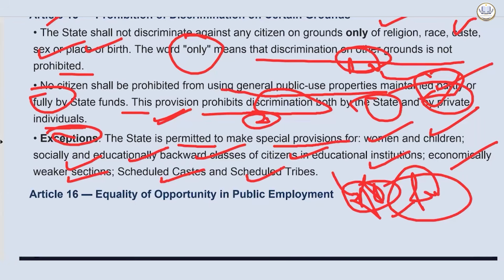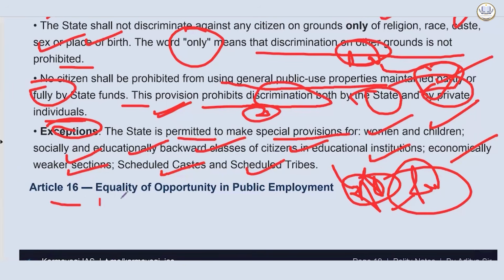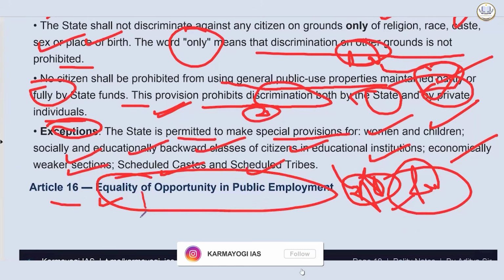These are special provisions or affirmative actions. They are coming because of Article 15 of the Indian Constitution. And when we read DPSP, we will further understand how our Indian Constitution empowers the state to work for the people.